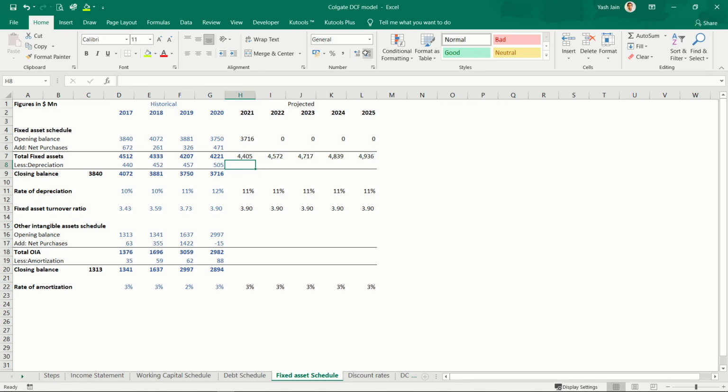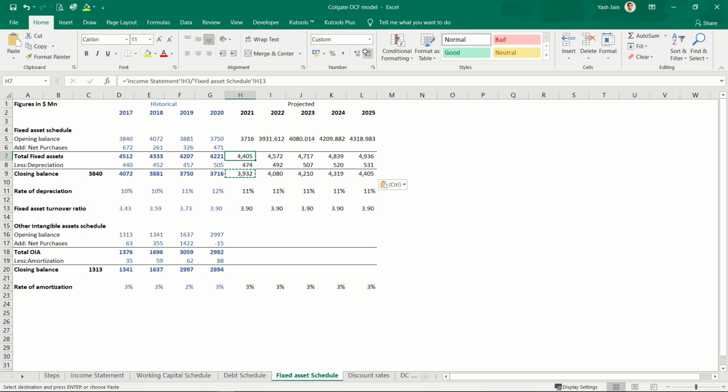Depreciation rate I already know, so depreciation would be this multiplied by this, enter, copy, paste. This is my rate of depreciation. My closing balance would be this minus this, copy, paste. This is my opening balance for next year.